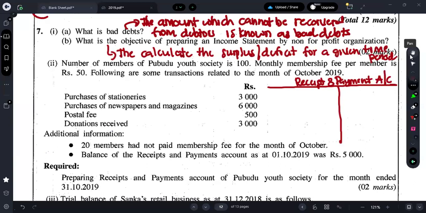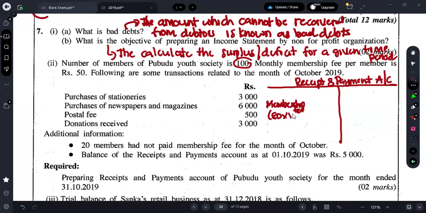So let's go one by one. What are they saying in the additional information? 20 members had not paid the membership fee for the month of October. So if 20 members haven't paid out of 100 members, how many members would have paid?